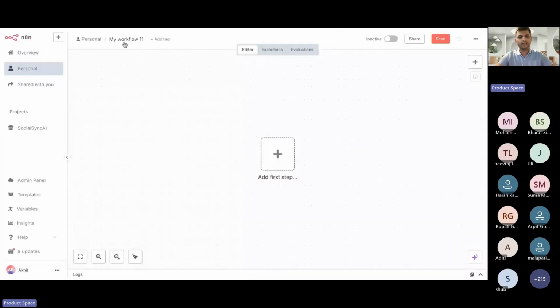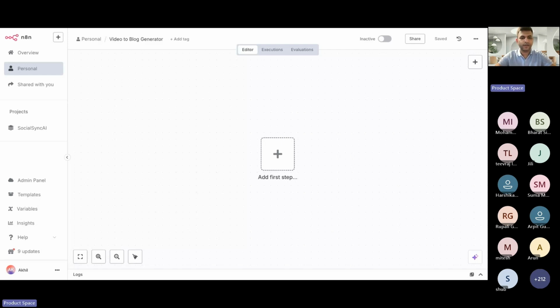Now, let me share my screen and I'll click on create workflow. And now I'm going to name it video to blog generator. In this one, we are going to take proper node-wise breaks so that everyone is able to build with me. So don't worry, just follow everything I'm saying and doing along with you folks, and I'll ensure everyone is able to do it. Okay, awesome. Just give me one second.